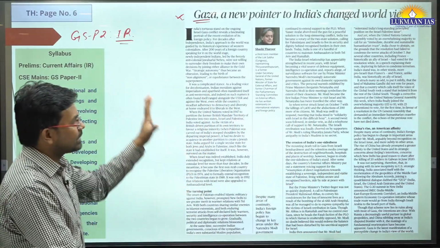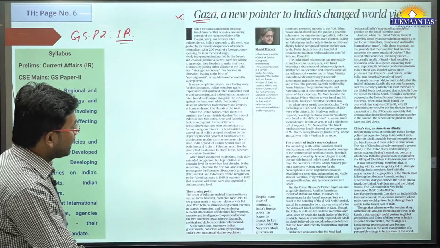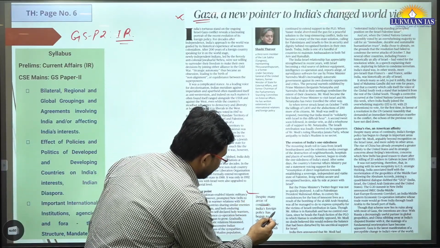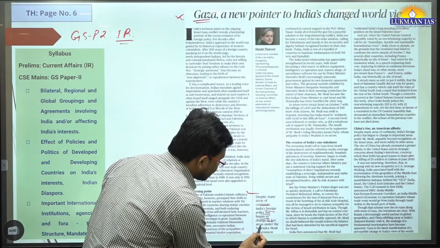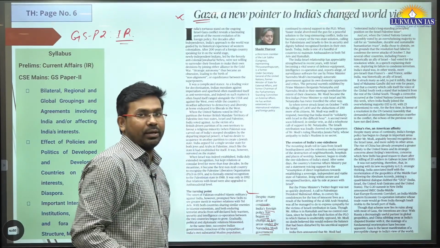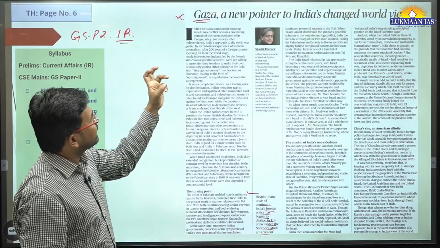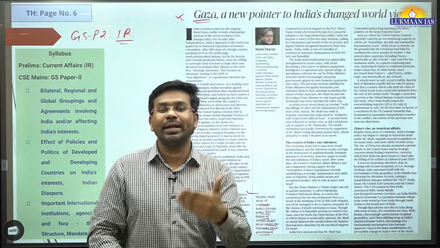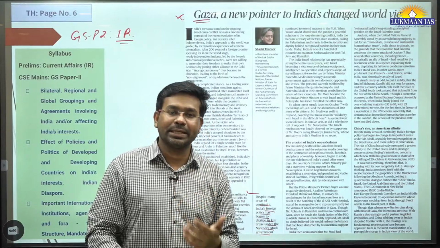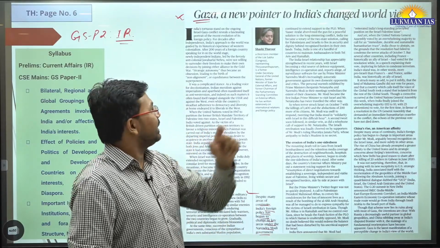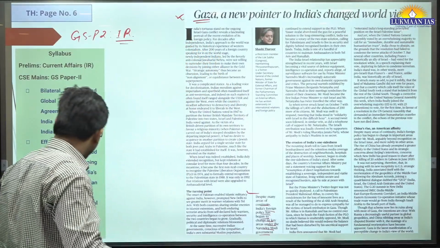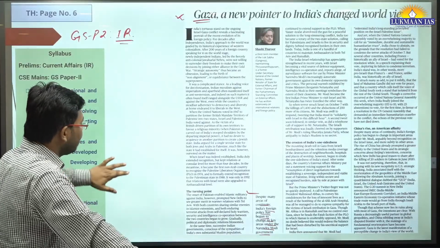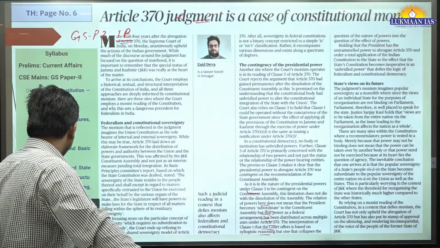All right. So India recognizes a 2-state solution in this matter. Here the author has finally mentioned that despite many areas of continuity, India's foreign policy has begun to change in key areas under the Narendra Modi government. Basically, the author says that whatever worldview India had earlier has changed under the present government, and one of the pointers of change is related to Gaza. So you need to read this article to understand this in a much deeper context.